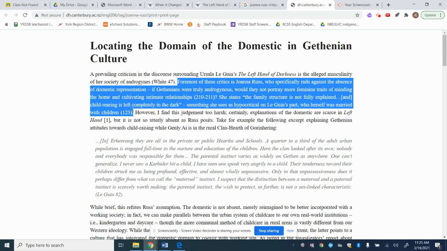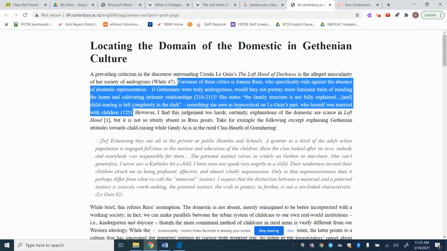I can say that Joanna Russ's When It Changed is a direct challenge to the criticisms she had in The Left Hand of Darkness, because I know in When It Changed, they really did explore the idea of domestic representation. And she really did challenge even more so the idea of gender in her text, right? What does it mean to be masculine? What does it mean to be feminine? So now I can argue that was the goal of her paper, and she was trying to challenge these ideas.